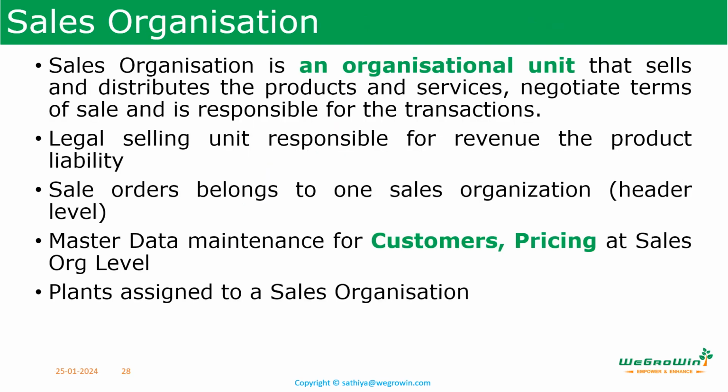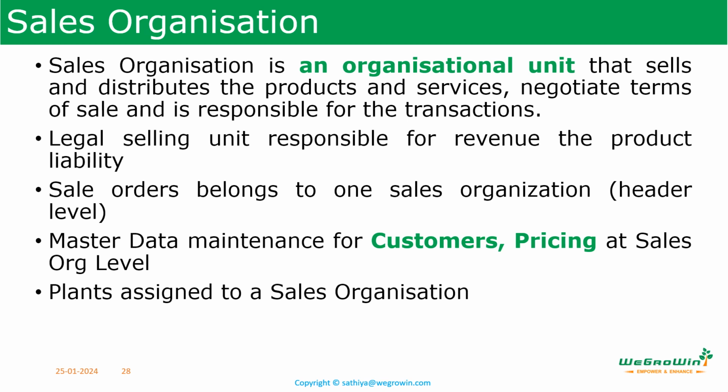After discussing some specific organization elements related to PP and MM, now we'll discuss some other organization elements, starting with some sales related ones. First, the sales organization. A sales organization is an organizational unit that sells and distributes products and services, negotiates terms of sale, and is responsible for the transactions.